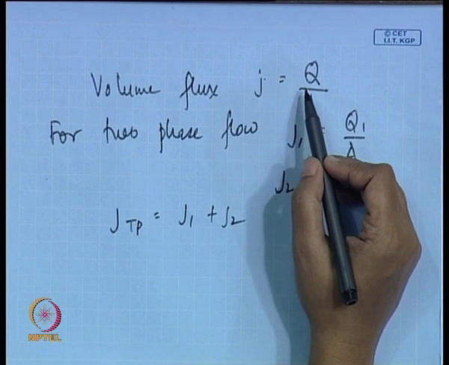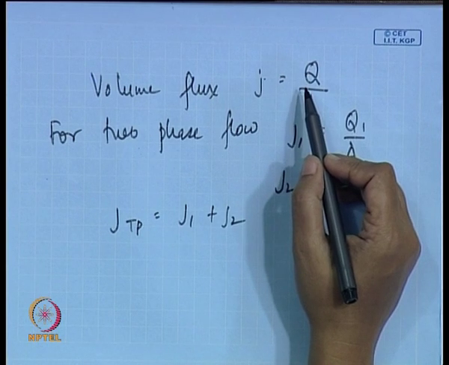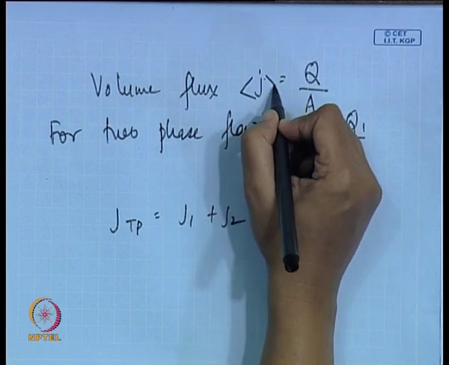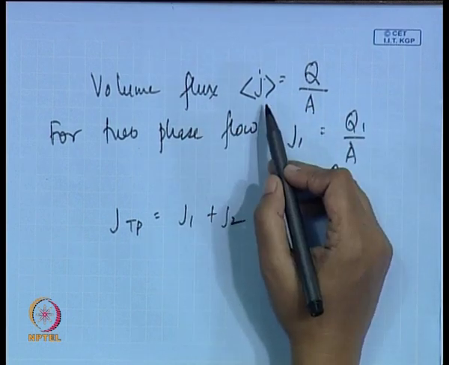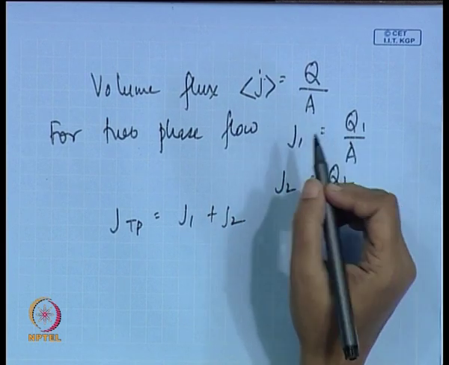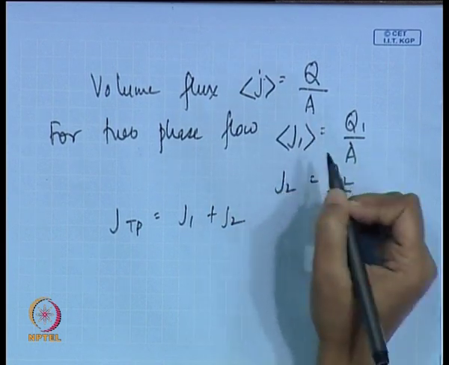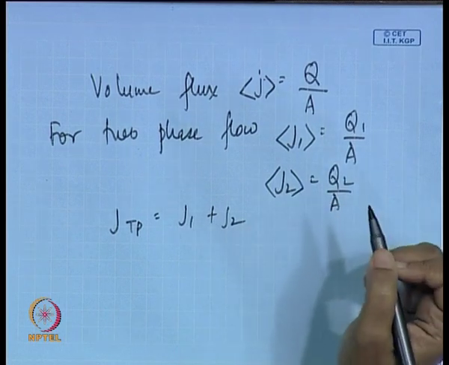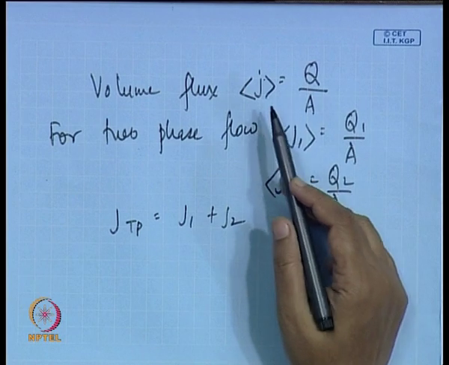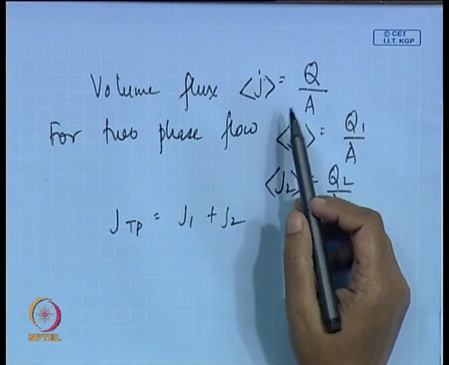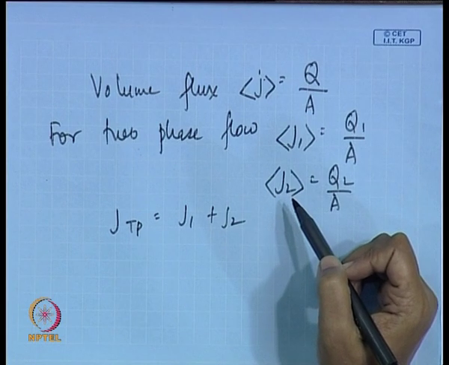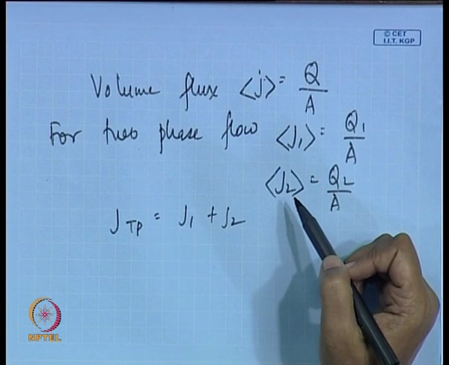rate does not change across the cross sectional area. So we assume that the volume flux is the area average volume flux. Actually, we are referring to the area average volume fluxes.